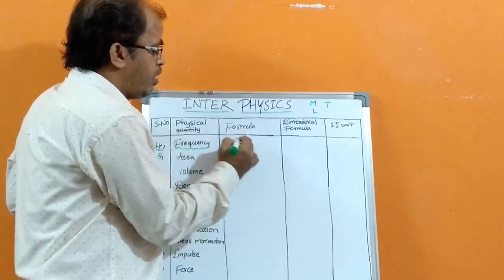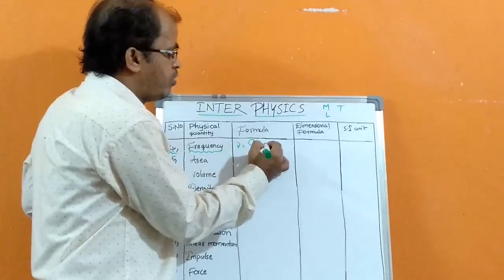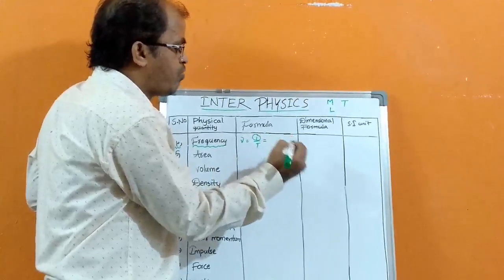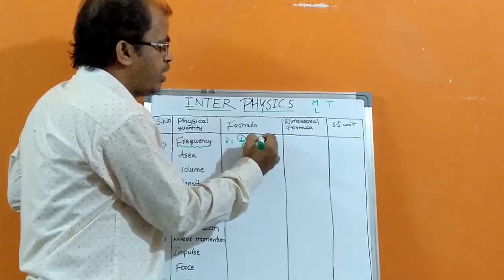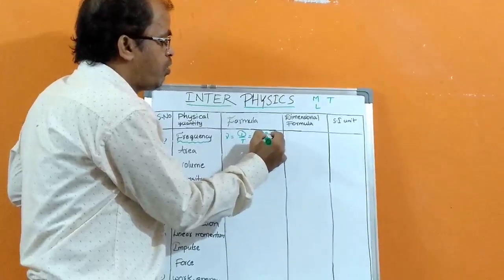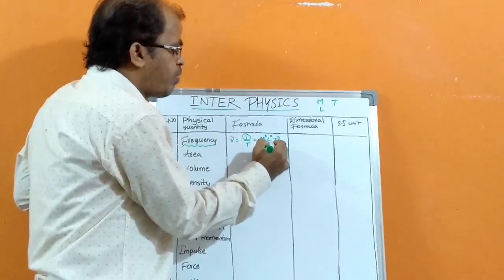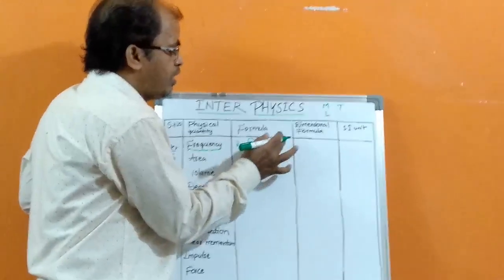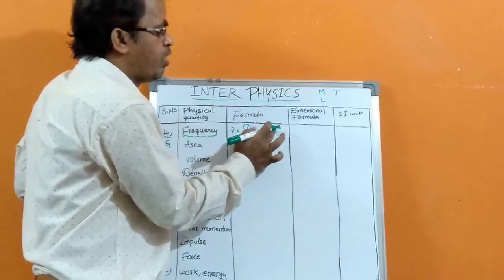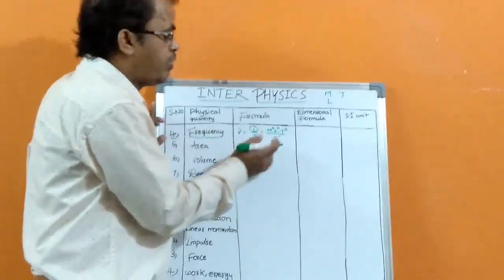So numerical values have no dimensional formula. So you can write it's basically M power 0, L power 0, T power 0. By time is T power 1. So numerator we have 1, M power 0, L power 0, T power 0. Denominator T power 1.